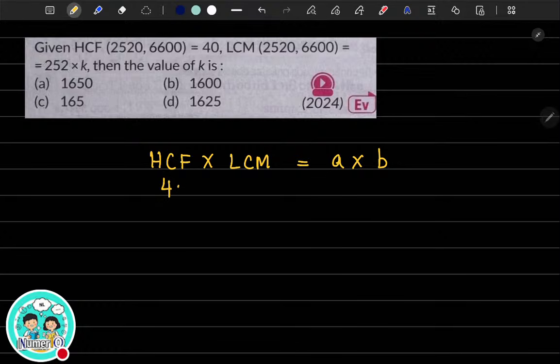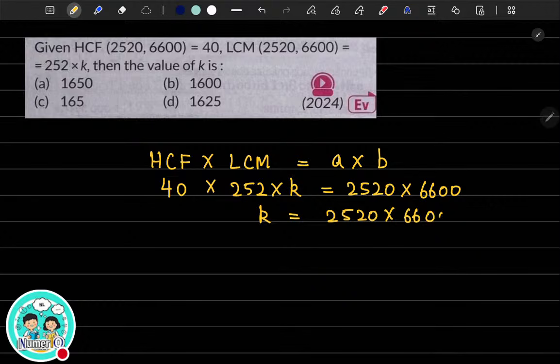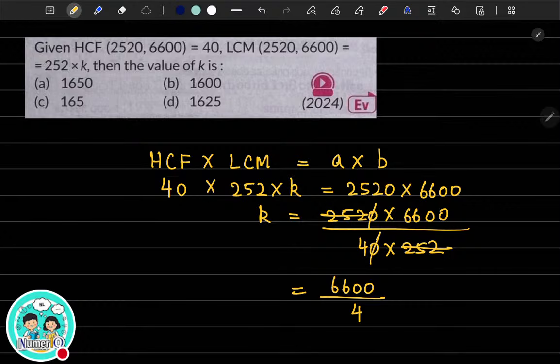So HCF is 40, LCM is nothing but 252 multiplied by k, and A and B are 2520 and 6600. So k is equal to 2520 multiplied by 6600 whole divided by 40 multiplied by 252. Very easy. So 0 gets cancelled, 252 gets cancelled. So you have 6600 divided by 4, as the denominator only has a 4. So just divide it. Let me know what is the answer. So 6600 divided by 4.